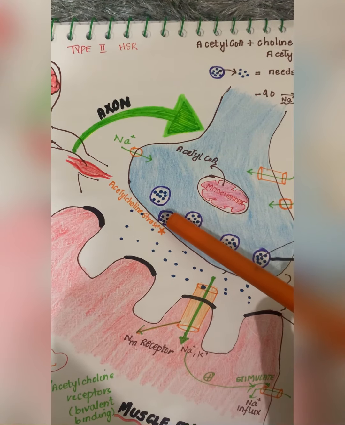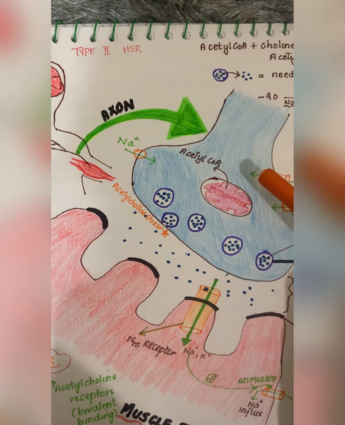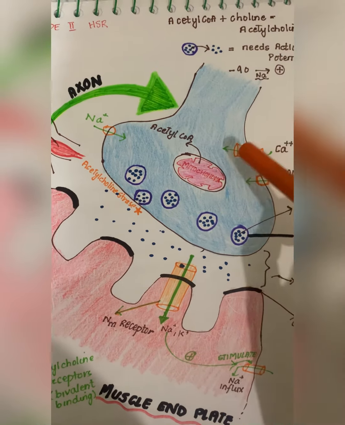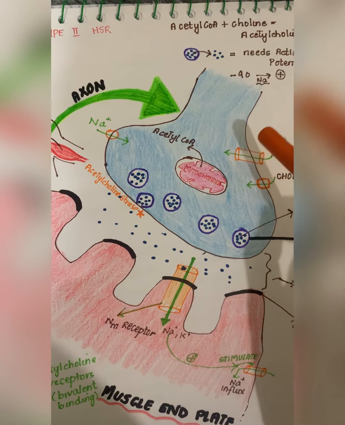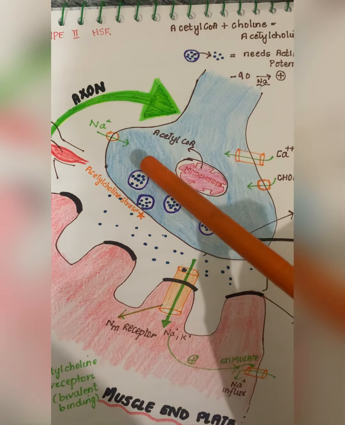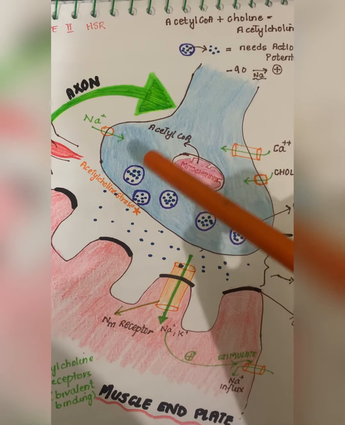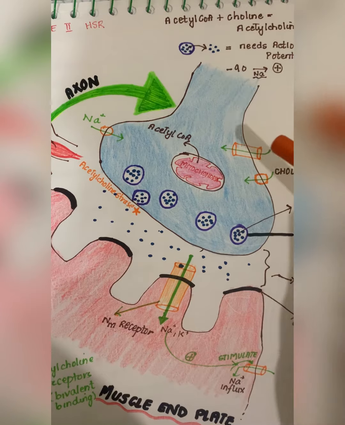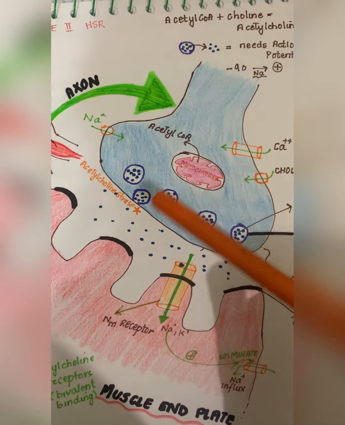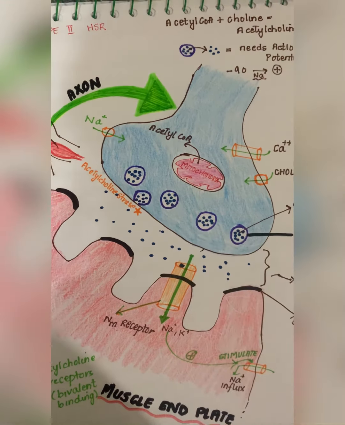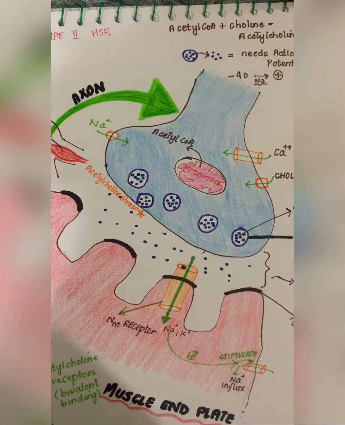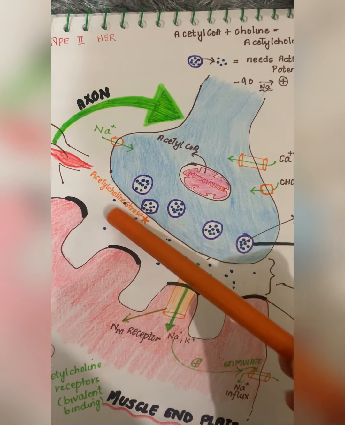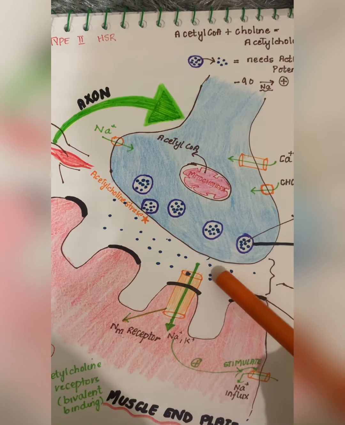When it happens, at the same time calcium enters. Why does calcium enter? Because voltage sensitive calcium channels are present here. When there is depolarization, there is more positivity, the voltage sensitive calcium channels will open and calcium will enter, and there will be fusion. The axonal and vesicular membranes will break, and acetylcholine will be released into the synaptic cleft as shown here.